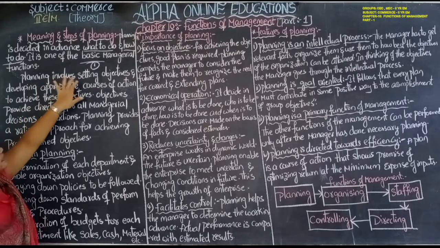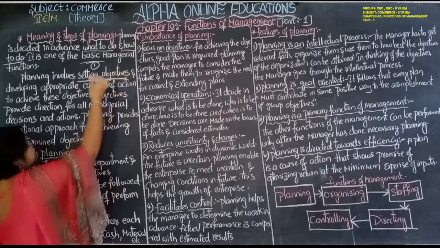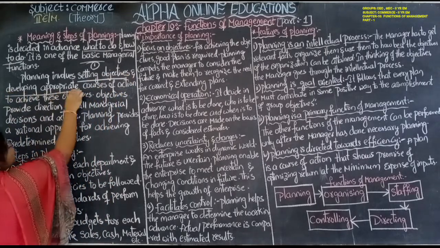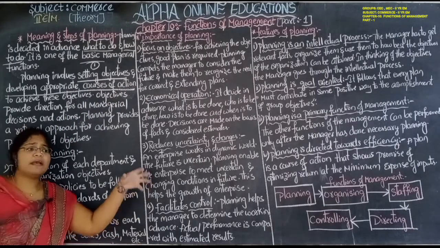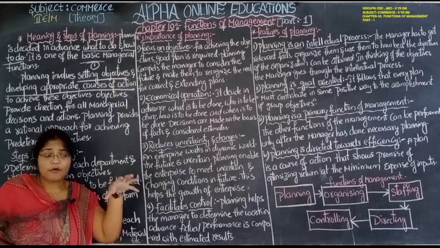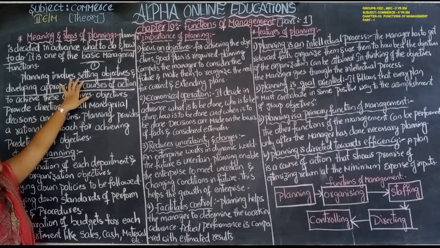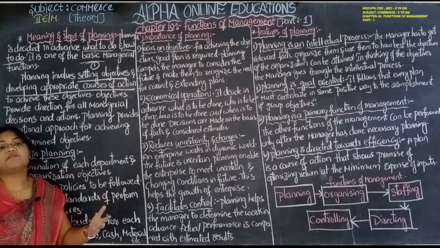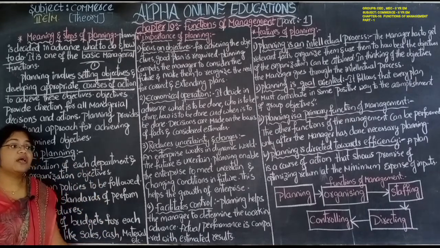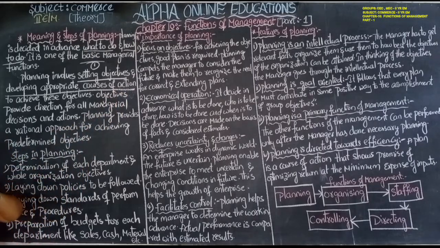Planning involves setting objectives. So what does planning involve? It involves setting objectives and developing appropriate courses of action. Developing appropriate courses of action means developing correct actions. Setting the objectives, and creating plans for how those objectives can be achieved by implementing those plans into actions.